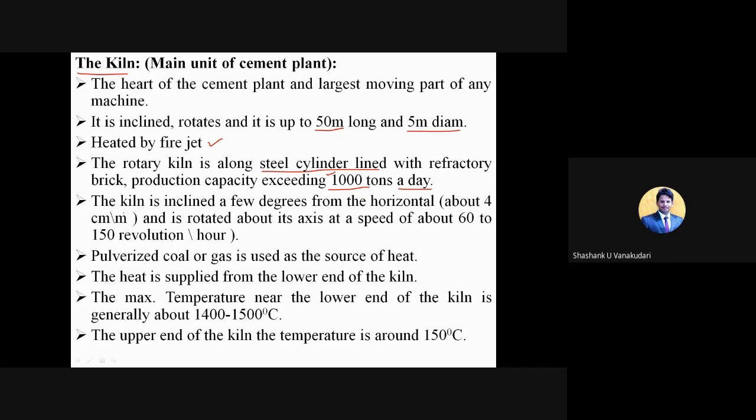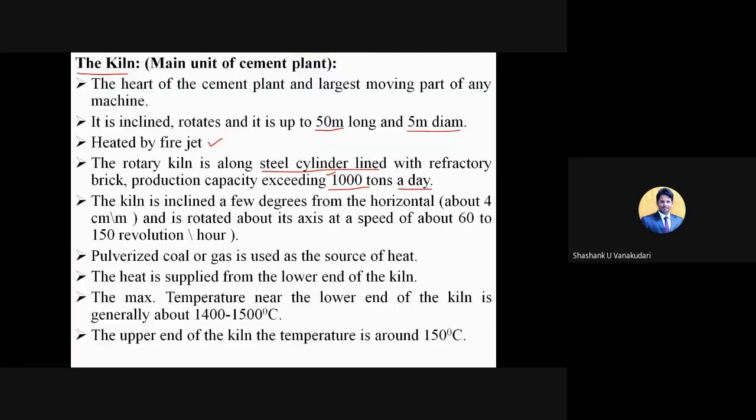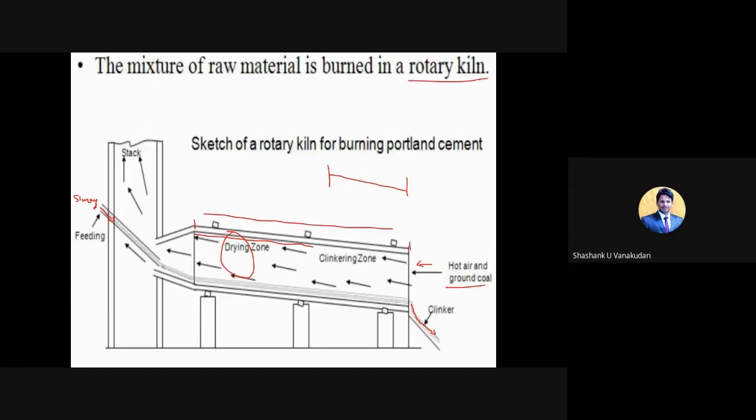And here the kiln is inclined a few degrees from horizontal. Here you can see from this part to this part, there is a little inclination. How have they provided the inclination? They have given a recommendation of about 4 centimeters for every 1 meter.